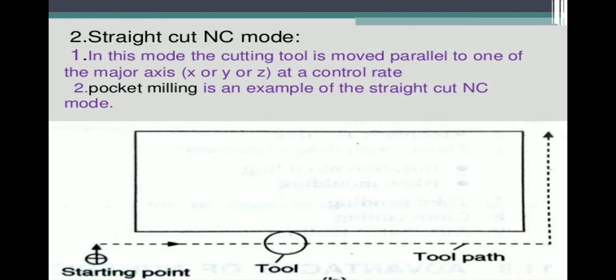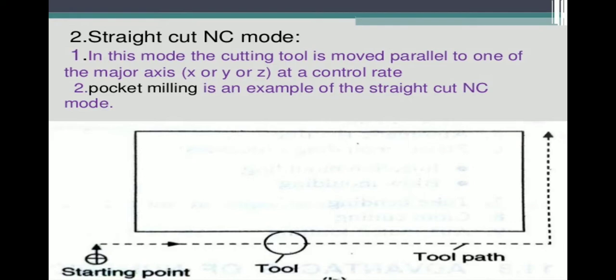For the straight cut NC mode, you can see the diagram. There is a straight cut operation. This box is being cut, so that is the straight cut operation of that NC machine. In that NC machine, the x axis, y axis and z axis are available. There is a starting point, it is shown as the starting point.